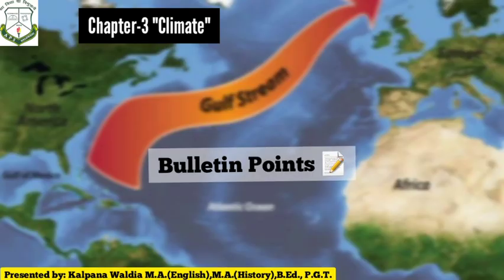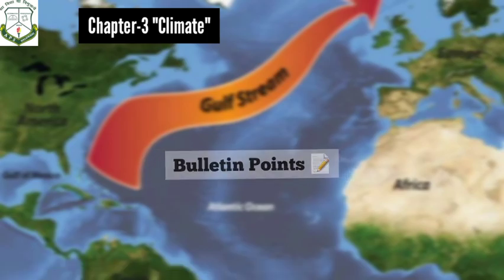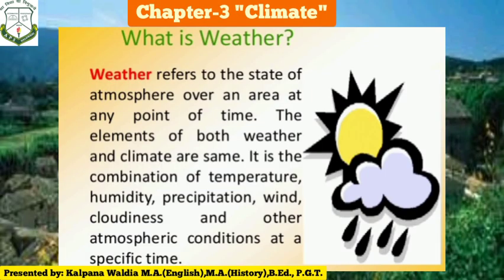Let us see some bullet points of the chapter climate. Weather refers to the state of atmosphere over an area at any point of time. The elements of both weather and climate are the same. It is a combination of temperature, humidity, precipitation, wind, cloudiness and other atmospheric conditions at a specific time.